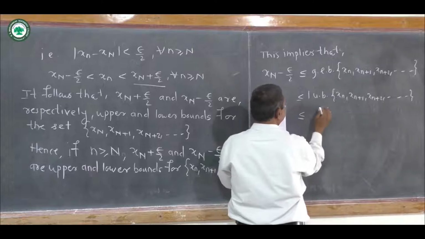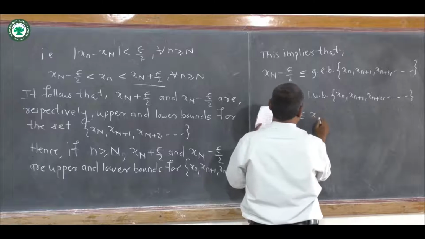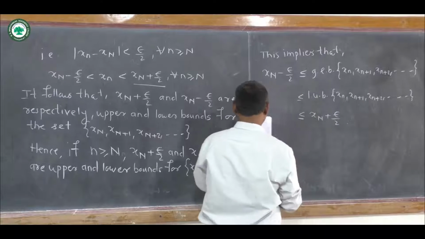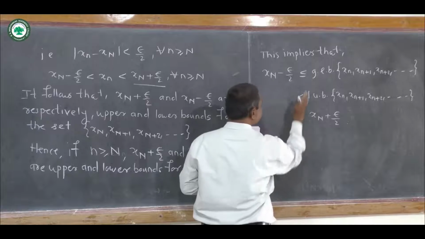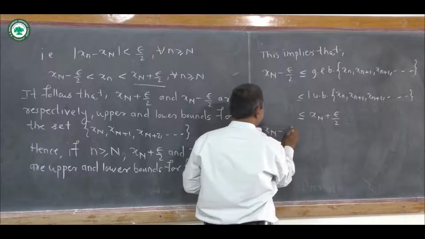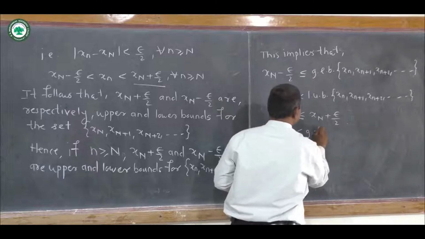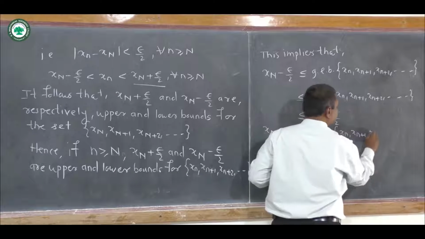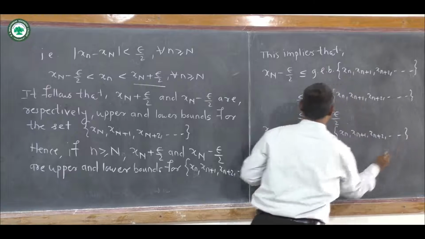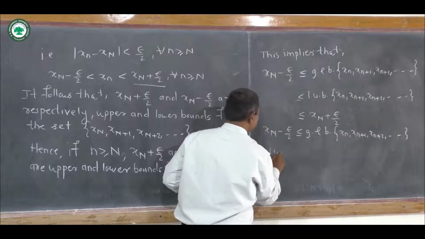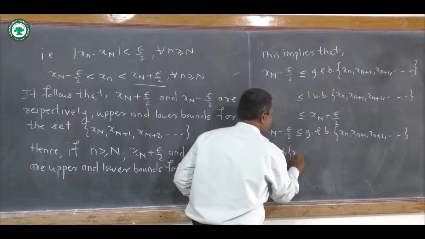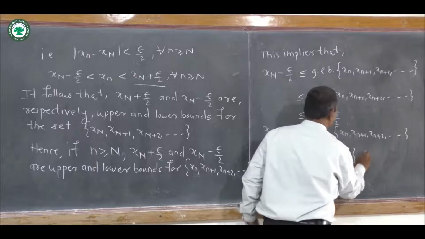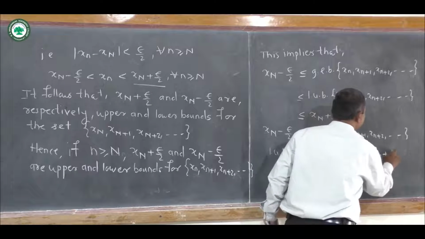Now this is less than or equal to the least upper bound, and we know that x_N + ε/2 is an upper bound of this set, so we write this. Now using this inequality we can write x_N − ε/2 is less than or equal to the greatest lower bound of this set, GLB of x_n, x_{n+1}, x_{n+2} and so on, and we can write here the least upper bound of this set x_n, x_{n+1}, x_{n+2} and so on. Now this is less than or equal to x_N + ε/2.